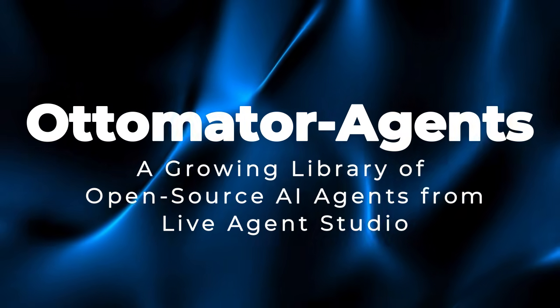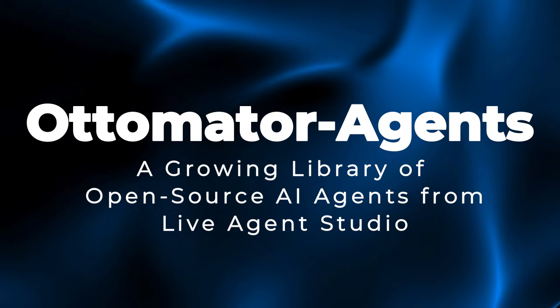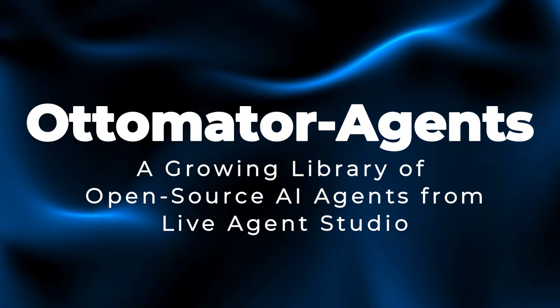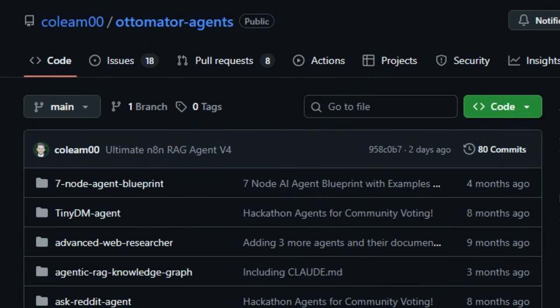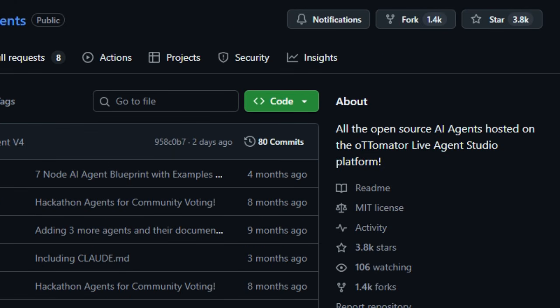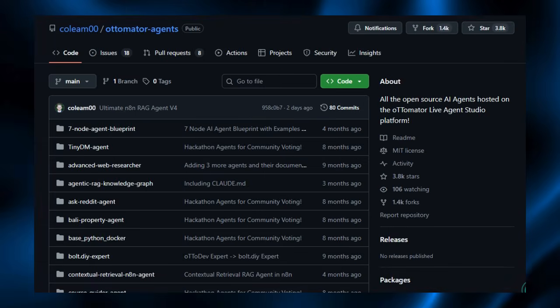Project number 7, Ottomator-Agents, a growing library of open-source AI agents from Live Agent Studio. Ottomator-Agents brings a fresh twist to the world of AI by offering a rich, community-powered collection of open-source AI agents, all housed under the umbrella of the Ottomator Live Agent Studio. What makes this unique is how it merges hands-on discovery, learning, and real-world usefulness into one neat package.